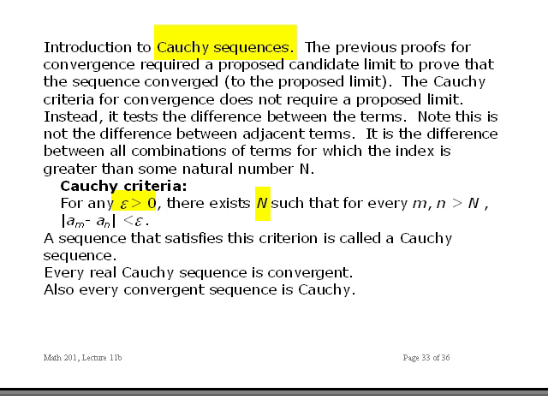So if you start at 10, you would have to look at all the combinations. You'd have to look at 12 minus 11 and 45 minus 11 and 13 minus 22. You have to look at all of them. Well, you don't have to. You have to have an algebraic way of doing this, of course. But the Cauchy criteria states that if for every epsilon you pick, you can find some number N such that for all terms greater than N, their difference is less than epsilon, the sequence satisfies this criterion and is called a Cauchy sequence. Every real Cauchy sequence is convergent. And also, every convergent sequence is also Cauchy.